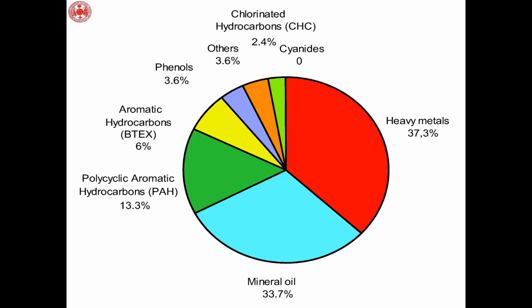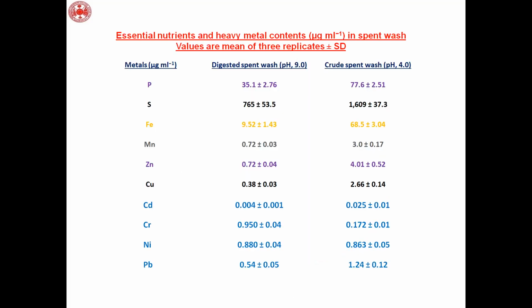This graph shows the percentage presence of heavy metals, cyanides, phenols, aromatic compounds, and polycyclic aromatic compounds. I have skipped the methodology because it would take a long time. For the methodology, I took polluted spent wash from various distillery plants. The concentrations were studied through different techniques, and we found that crude spent wash consists of these concentrations: phosphorus, sulfur, iron.